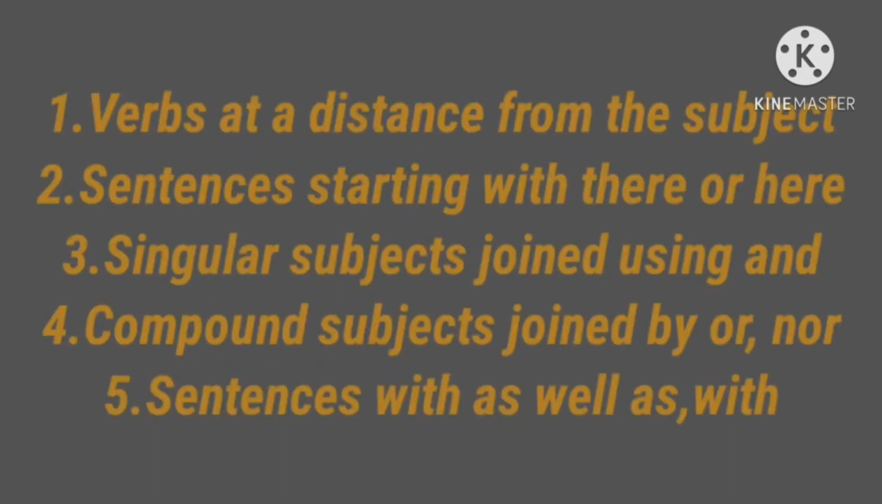What are the agreements we saw? Verbs at a distance from the subject. The verb is not placed next to the subject in some sentences. In such sentences, the verb must agree with the subject and not the noun or pronoun closest to it.